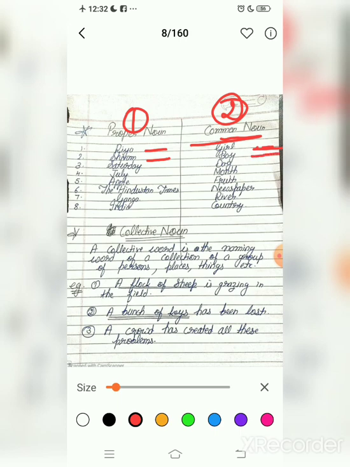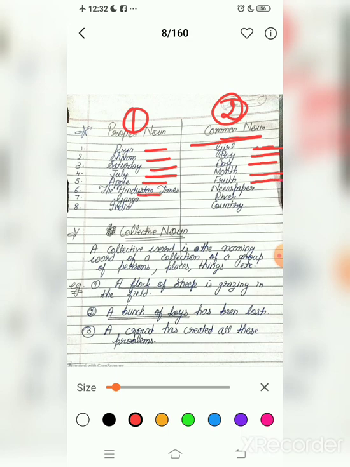That's why boy will come in common noun. The third example is Saturday. Saturday is the name of the day. That's why Saturday will come in proper noun and day will come in common noun. July is the name of the month. July will come in the proper noun and month will come in the common noun. Apple. Apple is the name of the fruit. Fruit is the general name. That's why fruit will come in common noun.